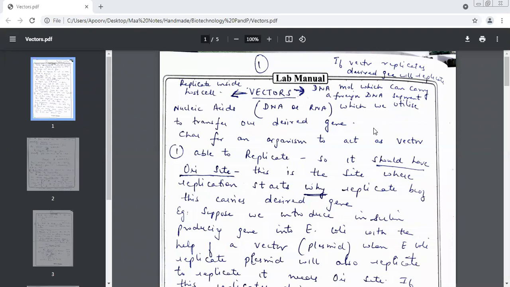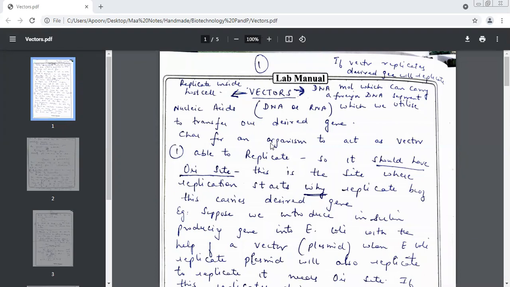Good morning, beta. Yes, we had done with enzymes and we had started with a new topic, vectors. I don't know how many of you were present for the class yesterday, but those who were present must be aware that we had started with which topic? Vectors. There are certain characteristics which an organism needs to have, only then it can act as a vector.